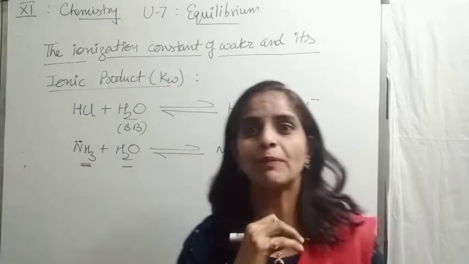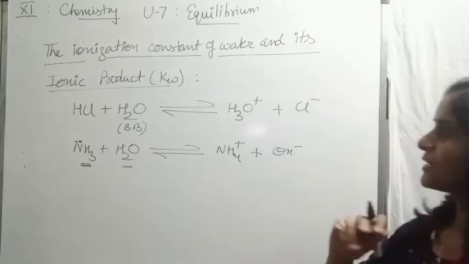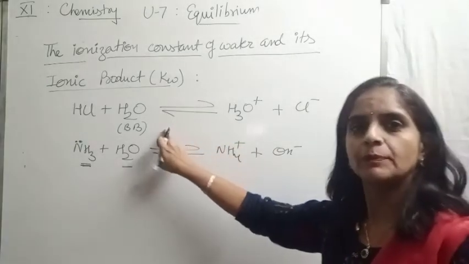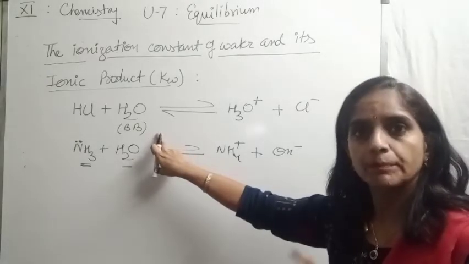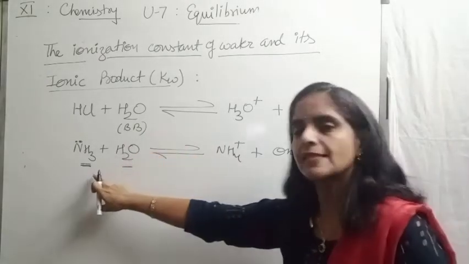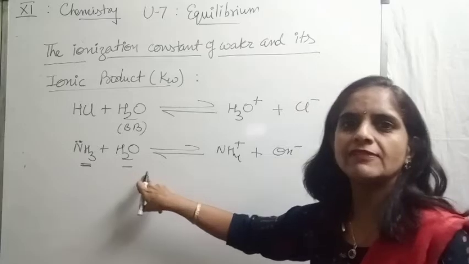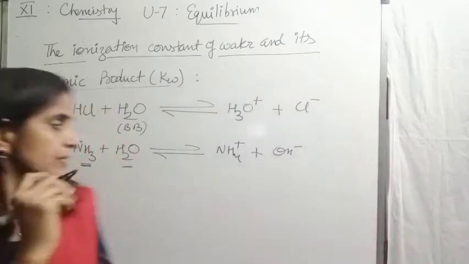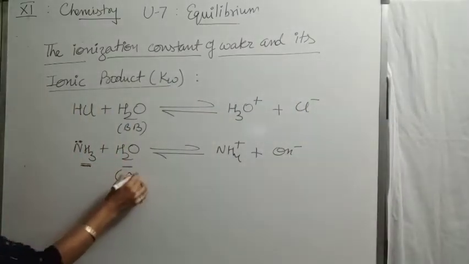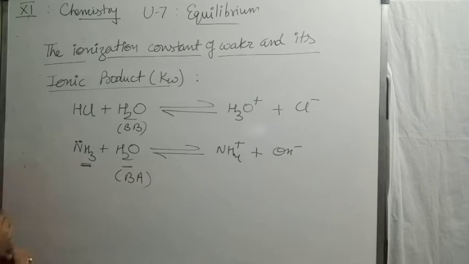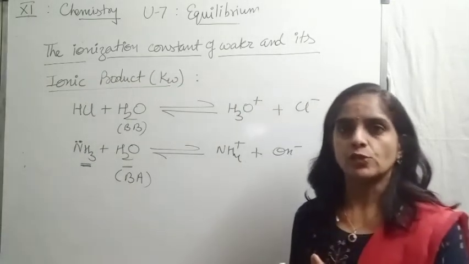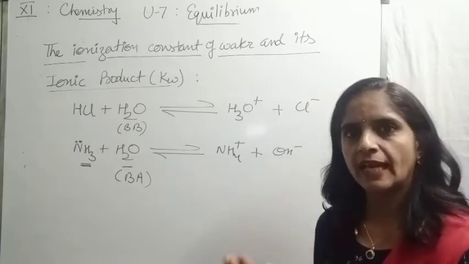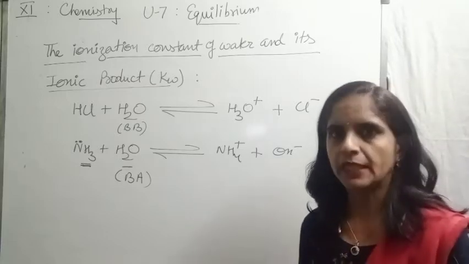I think you remember both these equations. So in the first reaction, in the presence of an acid, water behaves like a base. But in the presence of a base, it behaves like an acid. This is the Bronsted acid, proton donor. It means water is a solvent which behaves like an acid as well as a base.